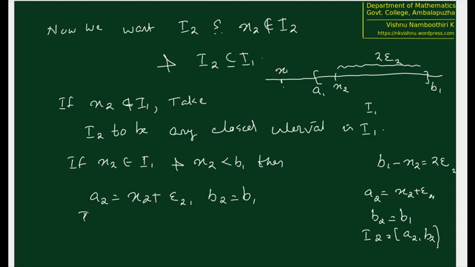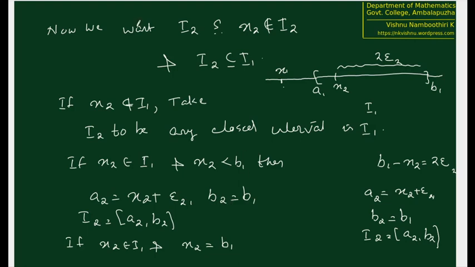So we have I2 equal to [a2, b2]. So if x2 belongs to I1 and x2 is equal to b1. If x2 is to the right of b1, we don't have any such problem, because we have already seen that we can take I2 to be equal to I1 itself. So we have only one case: x2 is inside I1 and x2 is to the left of b1, or x2 is equal to b1.